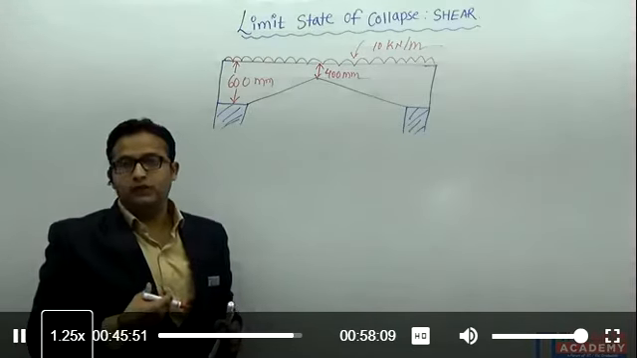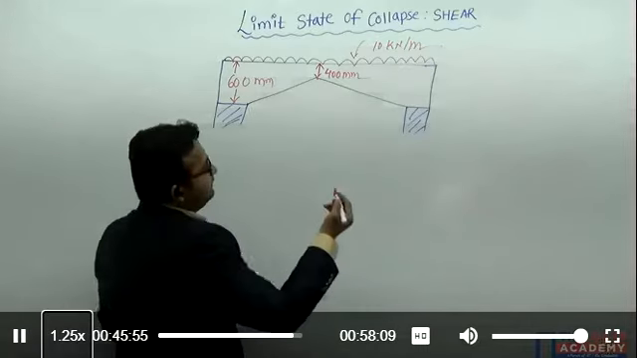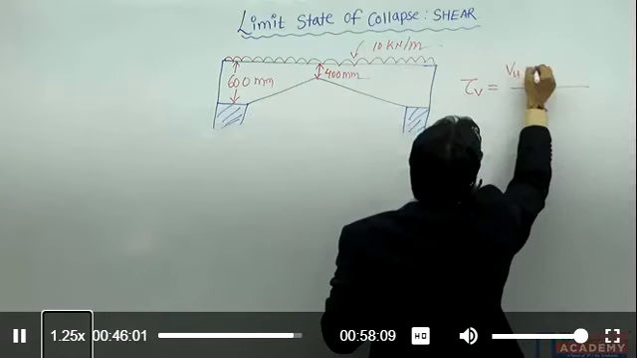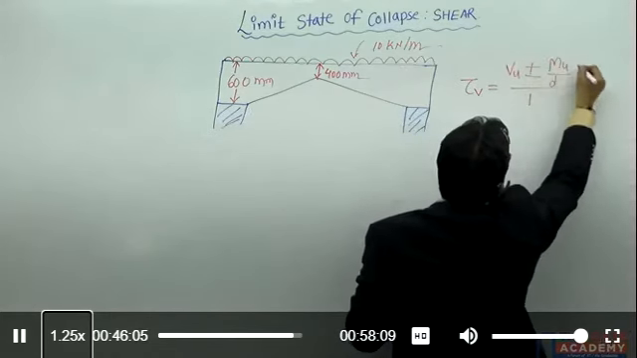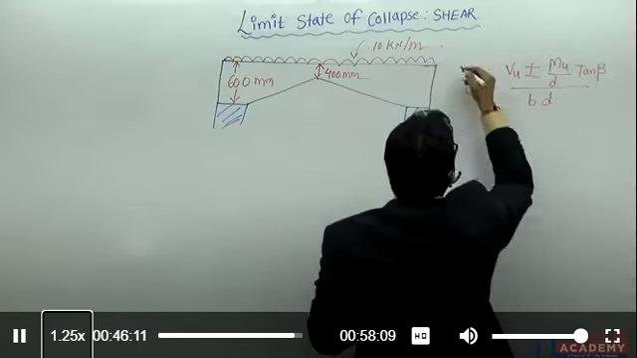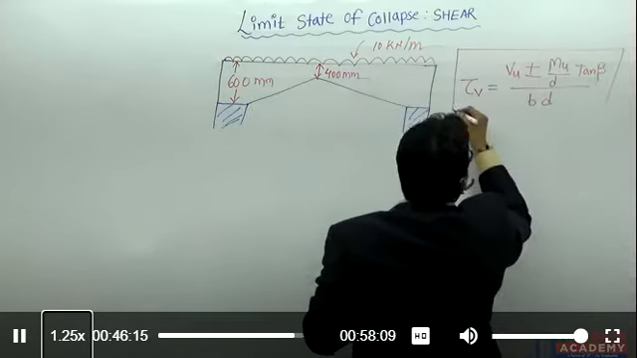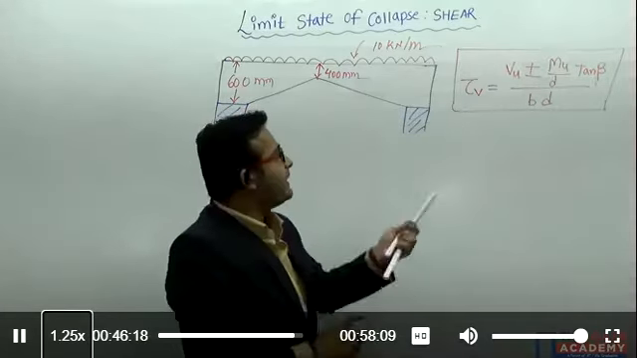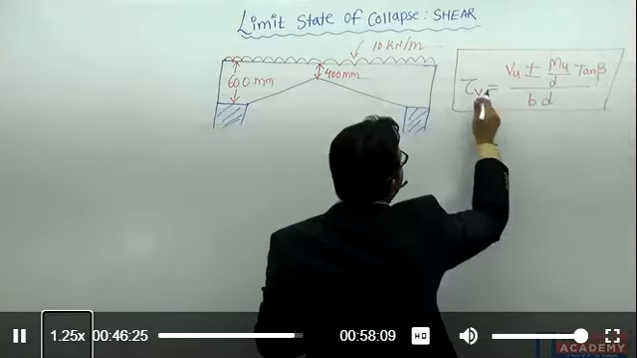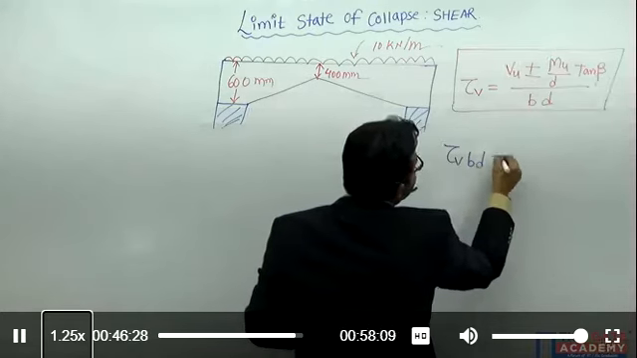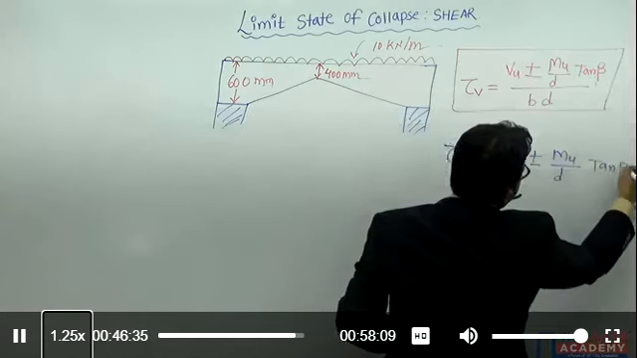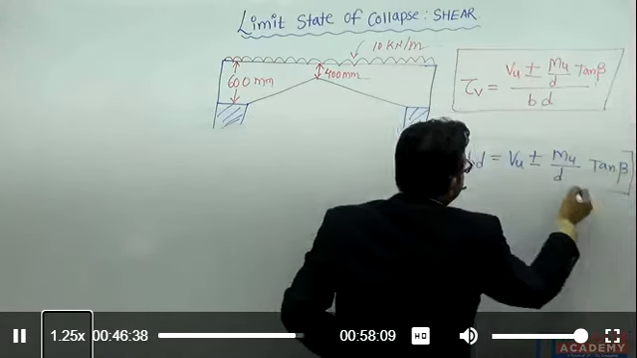I know my formula for the varying depth. Let me write the formula here: tau v equals Vu plus minus Mu divided by d into tan beta, divided by b into d. This is my formula. He is asking for the design shear force. If I multiply it here, I will get tau v into b d equals Vu plus minus Mu divided by d into tan beta. Right?